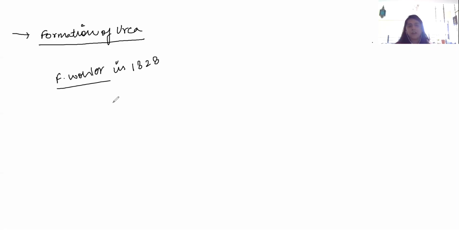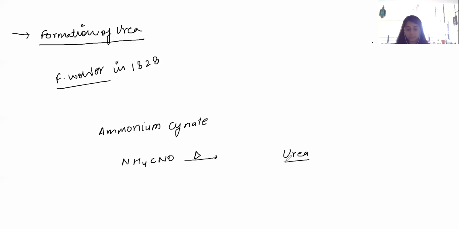He was just playing around with that compound, and that compound was ammonium cyanate, and the molecular formula is NH4CNO. So he was playing around with this compound, and he actually accidentally intensely heated this inorganic compound, which led to the formation of a completely new compound, and that was urea.